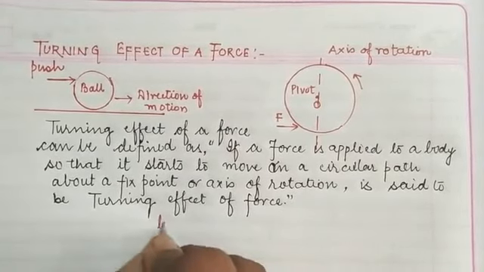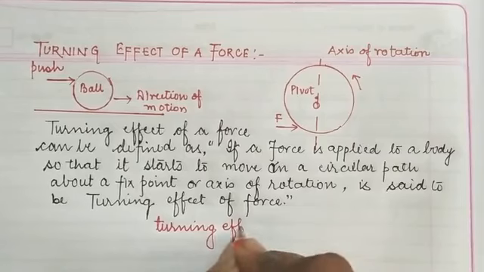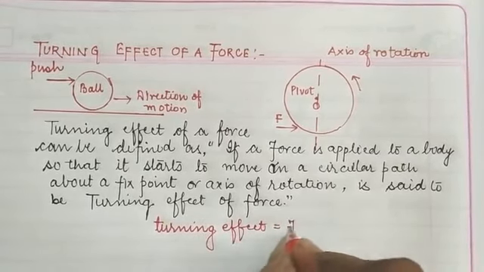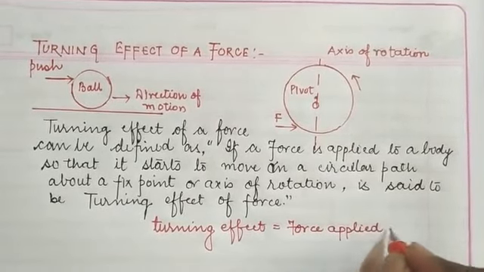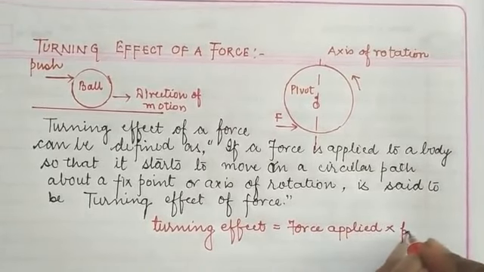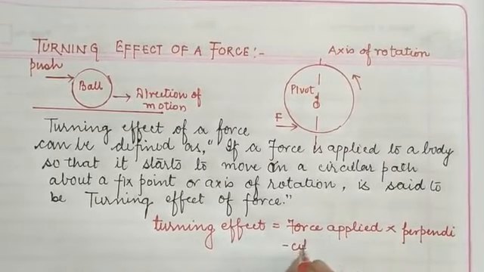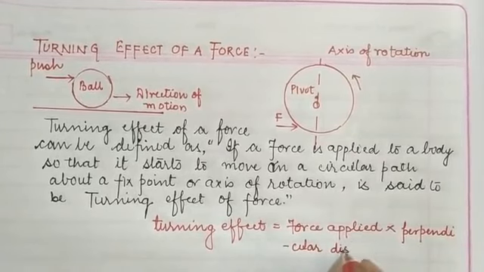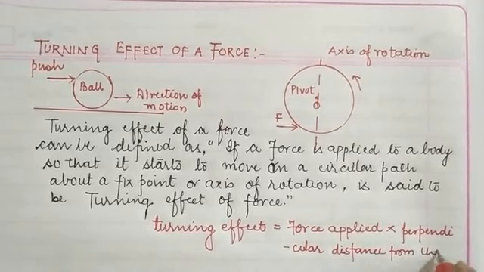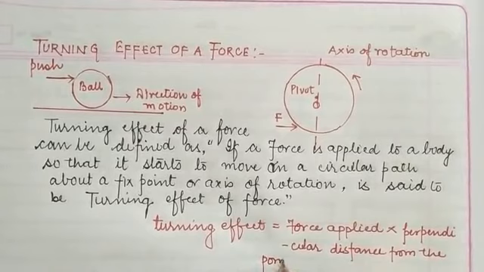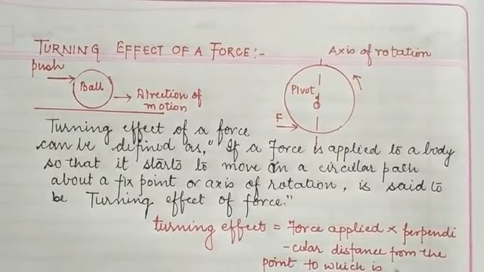So we can write that the turning effect is equal to the force applied times the perpendicular distance from the point to which it is pivoted.